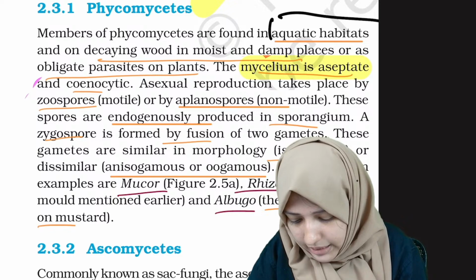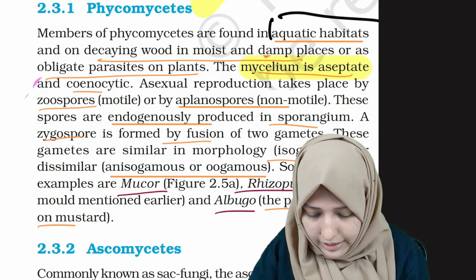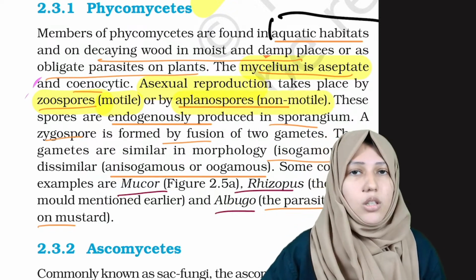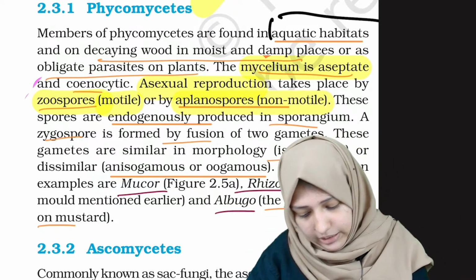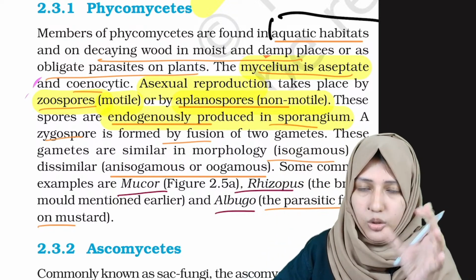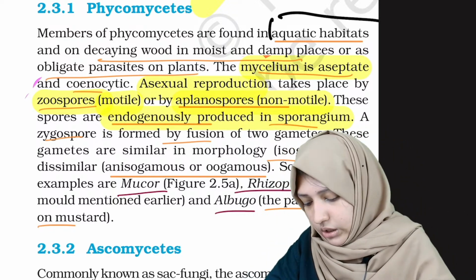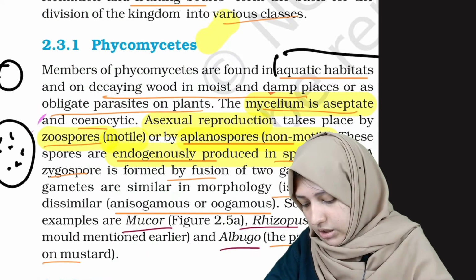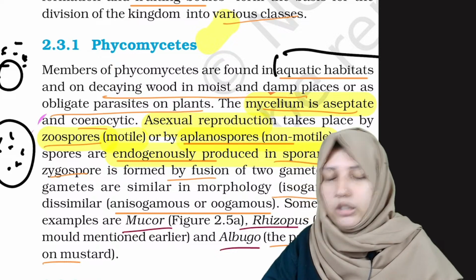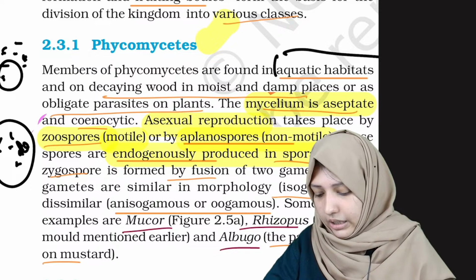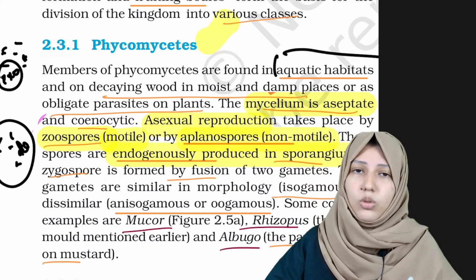The second is that asexual reproduction is by zoospore, which is motile, and aplanospore, which is non-motile. The third is that spores are endogenously produced in the sporangium. Endogenously means produced inside; exogenously means produced outside. Exo means outside, endo means inside.